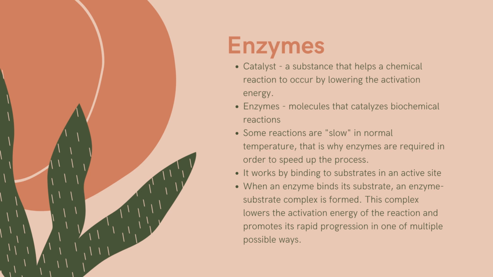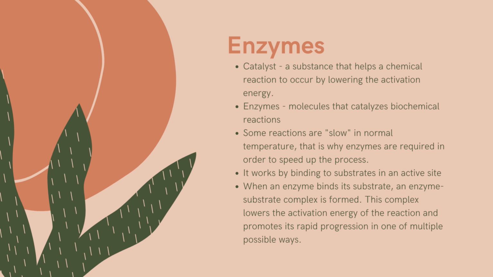Next, we will talk about enzymes. Some reactions are slow in normal temperature, or some of the reactions may not occur on their own, and they need some driving force in order to occur or to be accomplished.